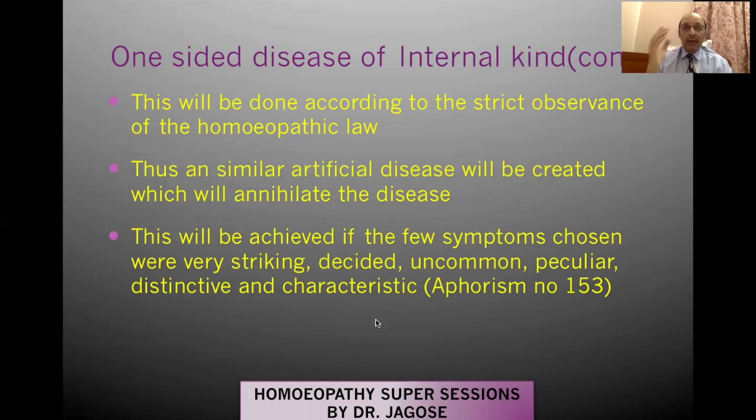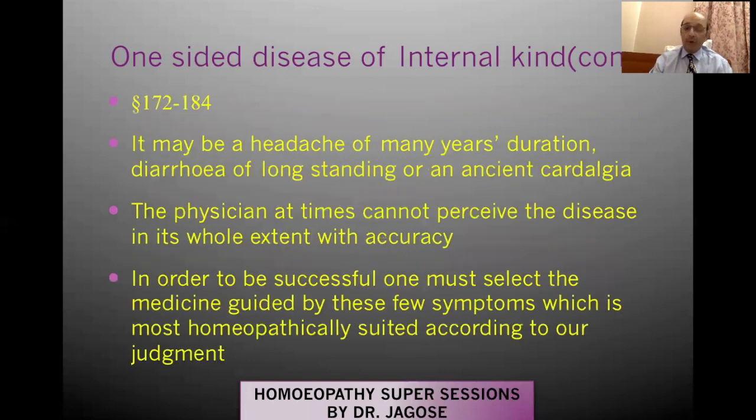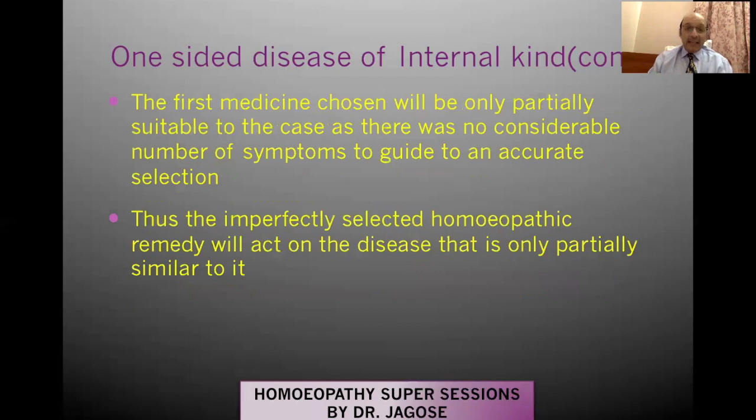But according to the definition of one-sided disease, it has only one or two principal symptoms and it obscures almost all the others, or the other symptoms are obscure or they are ill-defined. So therefore, in such cases, the first medicine chosen will be only partially suitable to the case, as there was no considerable number of symptoms to guide to an accurate selection.